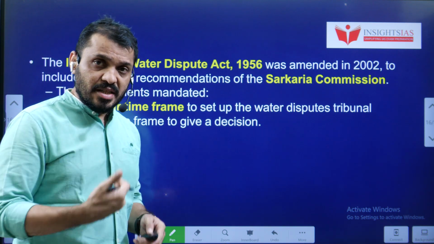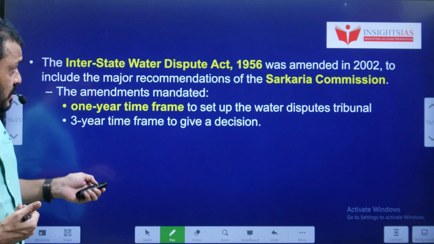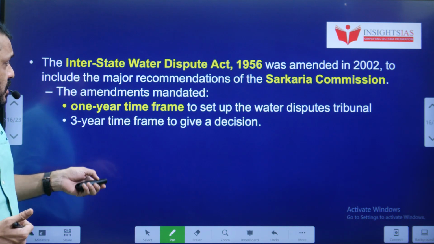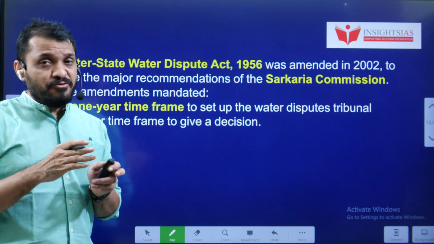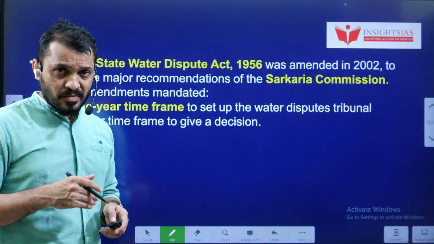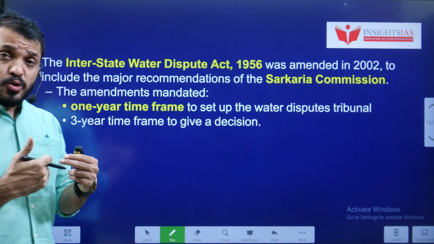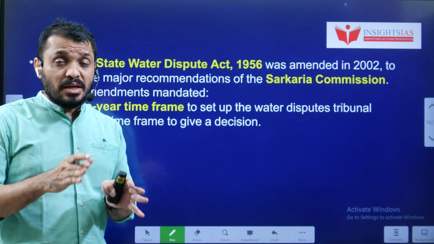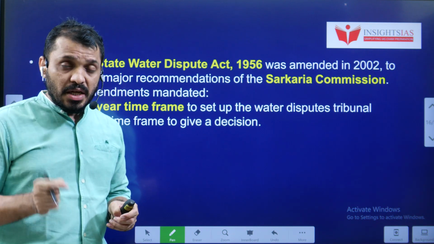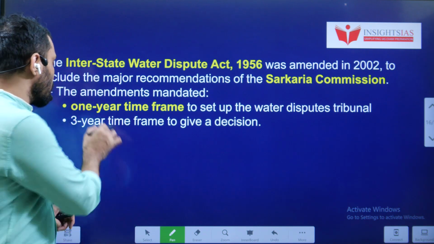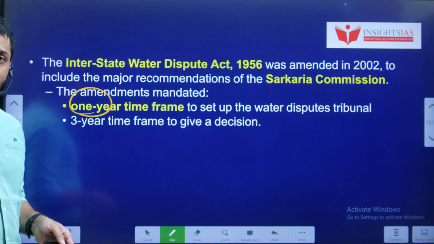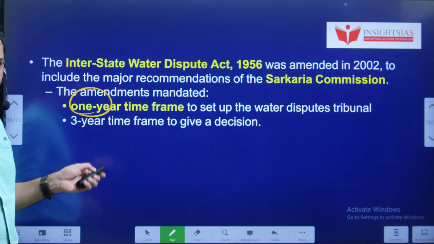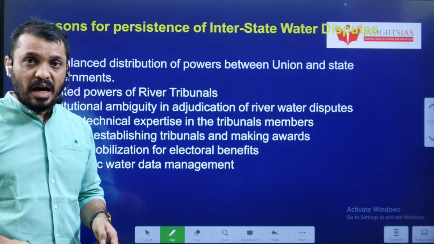Recently we amended the Tribunals Act. According to that, there is a time frame fixed for these tribunals. If there is any dispute between the states, as soon as it comes to the cognizance of the Union government, it has to appoint the tribunal within how many years? Within 1 year, and the issue has to be sorted out within 3 years. These are the recent amendments.